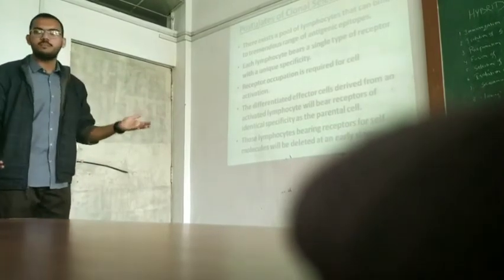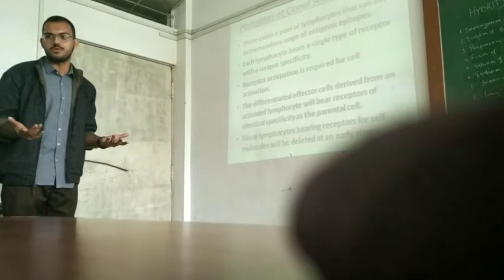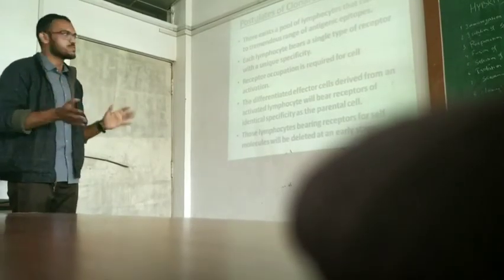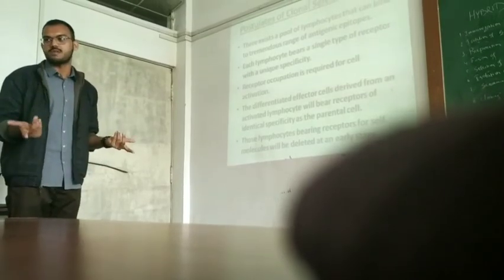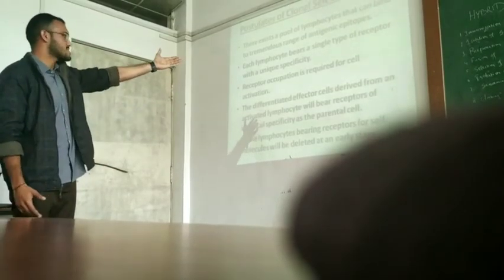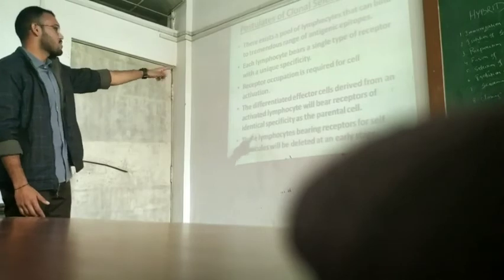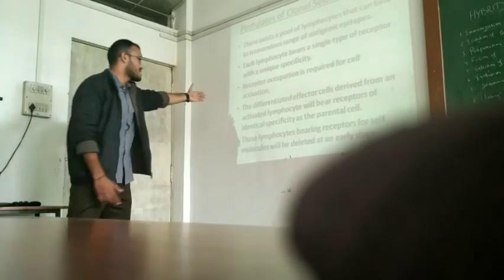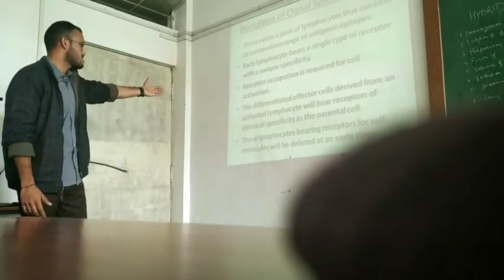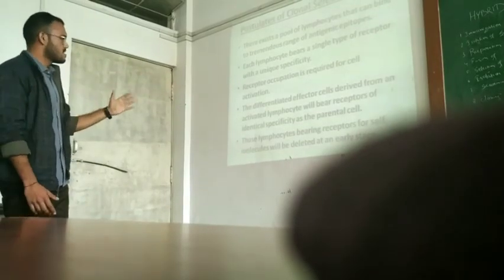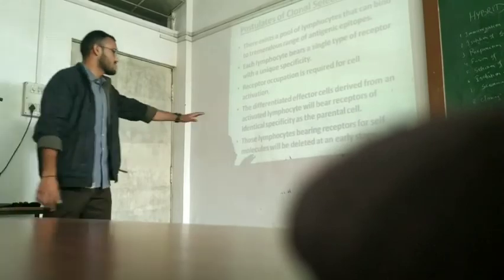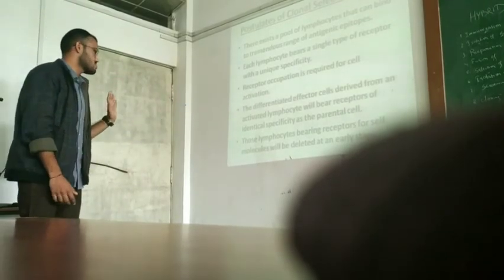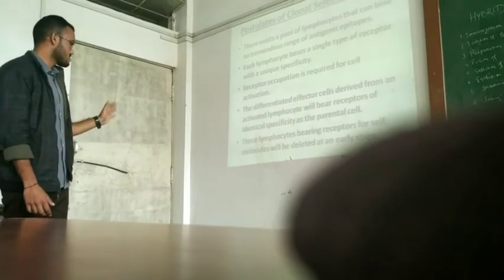This is why there may be some diseases for which we do not have the antibodies, because it has to be specific. If we have, say, 1 lakh antibodies but we don't have that specific type, we will get the coronavirus. Because these are specific in nature, receptor occupation is required to activate the lymphocyte, which is known as clonal selection, and the differentiated effector cell will produce identical copies of the same parental cell, with the exact same copy of the beta cell receptor or antibody.